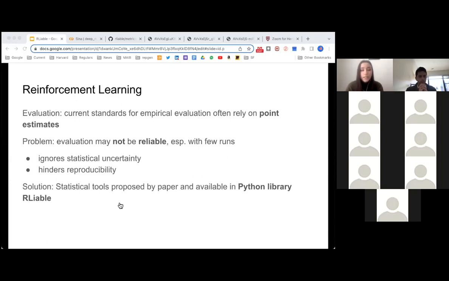Currently, the authors argue that the evaluation is not reliable, especially with the few runs that are currently being used to evaluate these models. That comes from computational constraints, and with the development of the Arcade Learning Environment, a framework that allows AI development for Atari games, the number of runs that people use on their models has declined over the years.